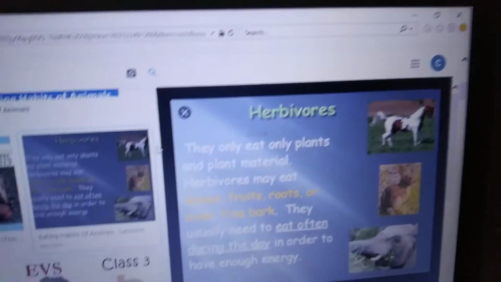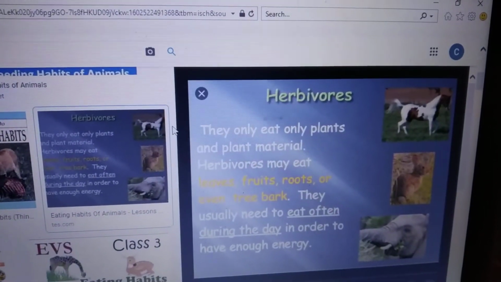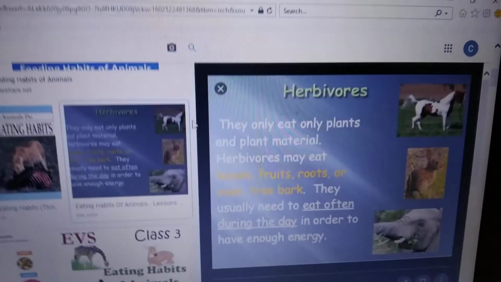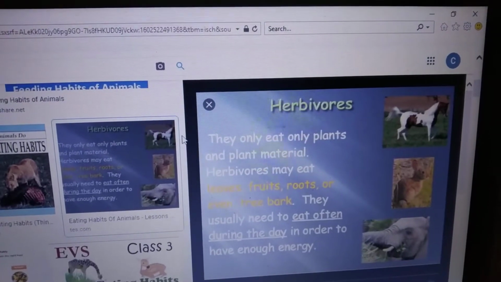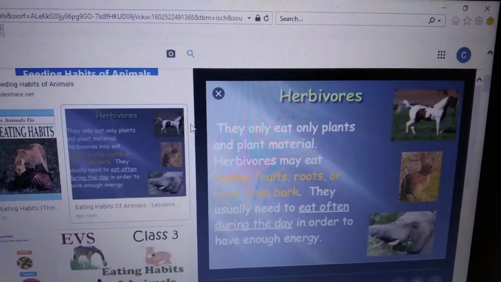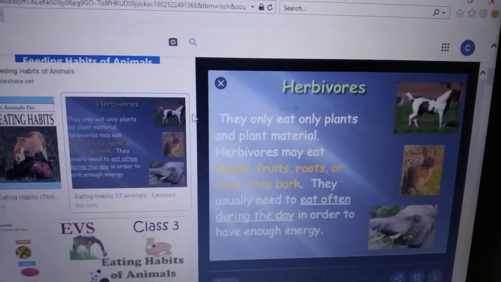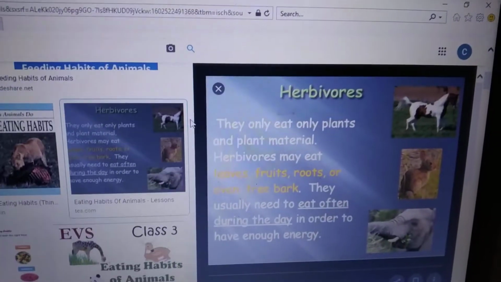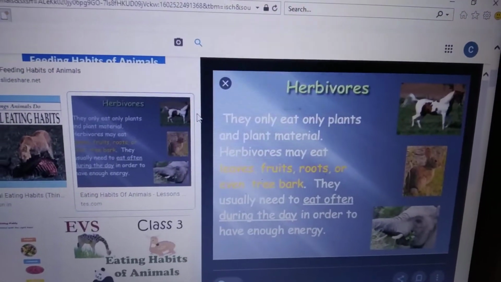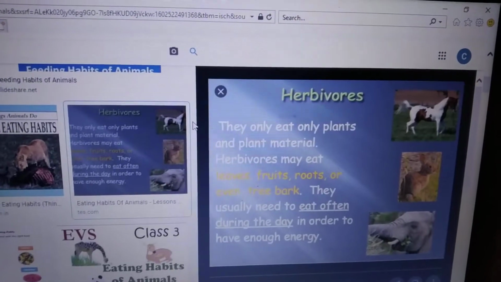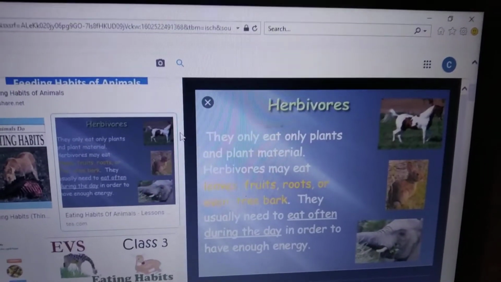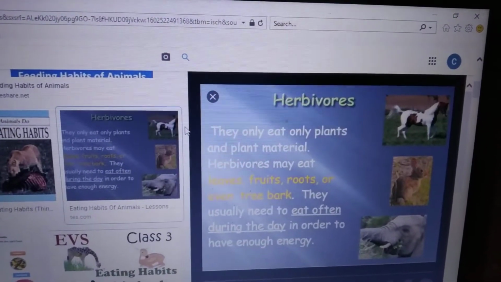So, we have discussed types of animals, terrestrial animals, and aquatic animals, and today we are going to discuss adaptation for food. Animals can be divided into different categories, children. We have already studied this in second class. Have you recapped that?